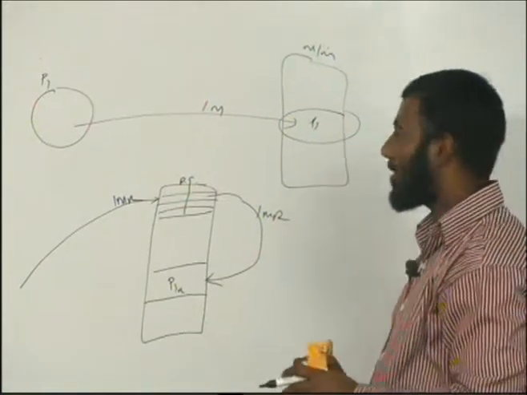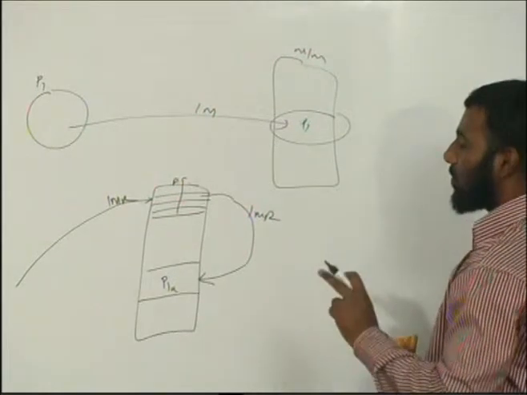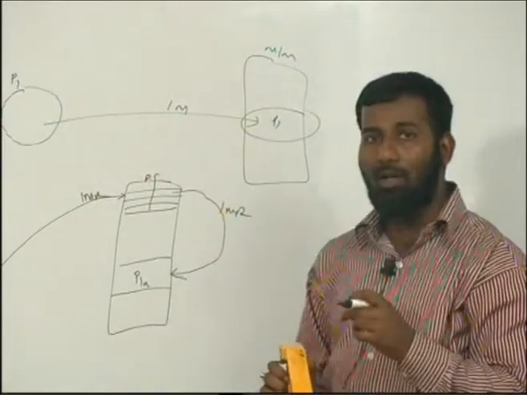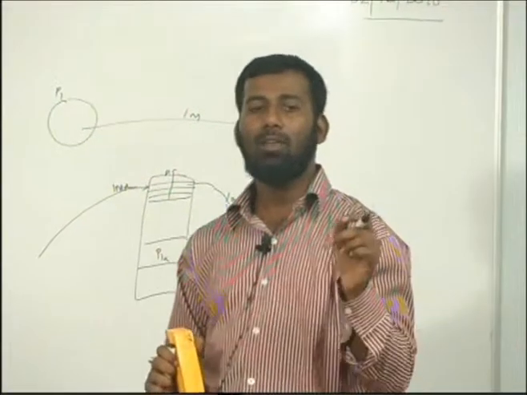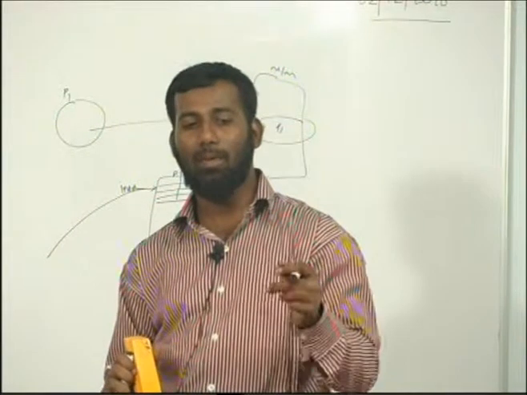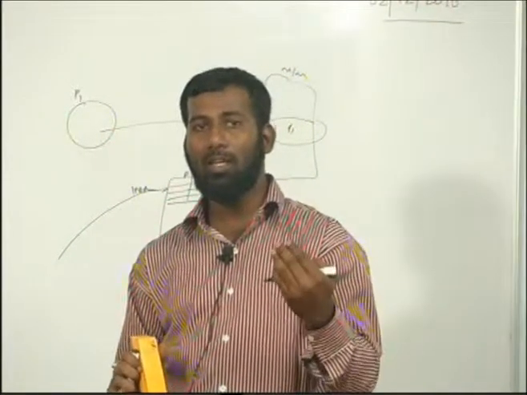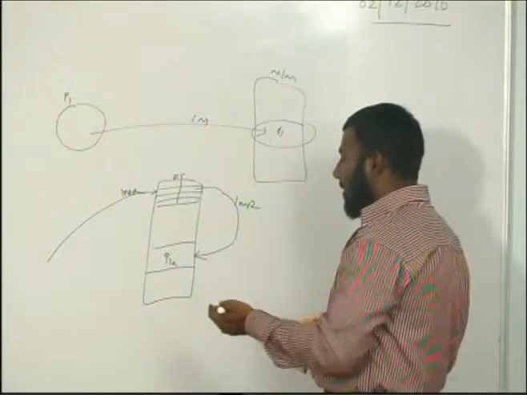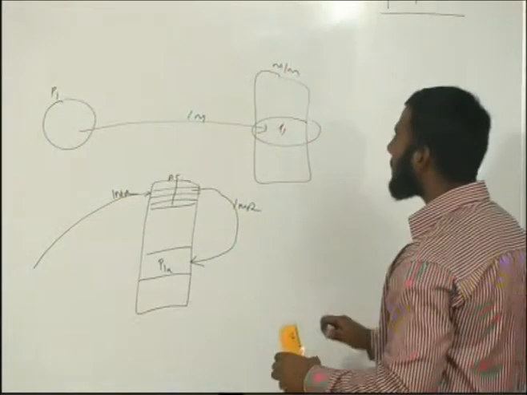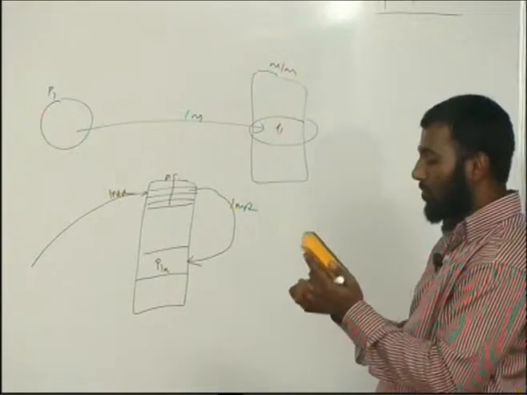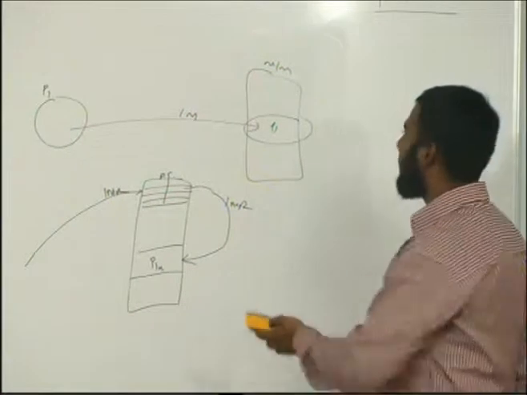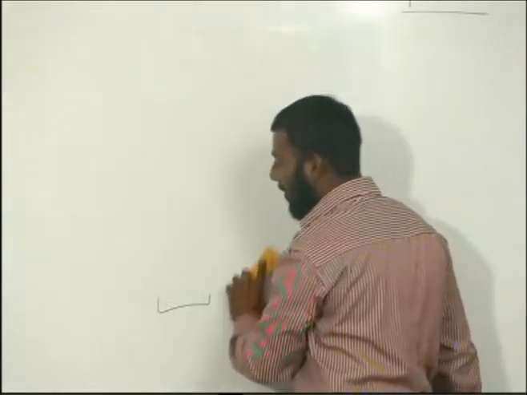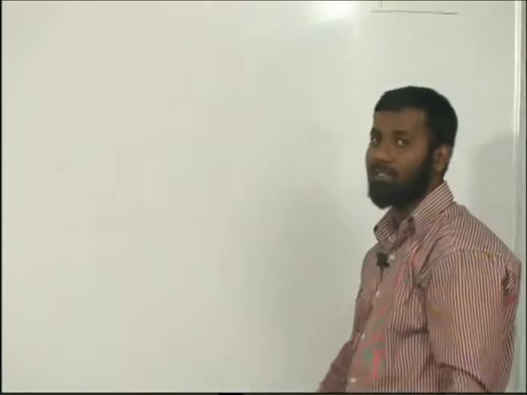So the performance of paging is, in order to access one frame, I have to do two memory accesses. Suppose the time taken for accessing main memory is 100 milliseconds, then accessing a page in paging takes double this time, because one is for the page table access and another is for the actual frame access. This is the sacrifice we have to make, of course, because it has a lot of benefits: non-contiguous allocation of a process is possible in paging, and less internal fragmentation, which is limited to less than the page size.